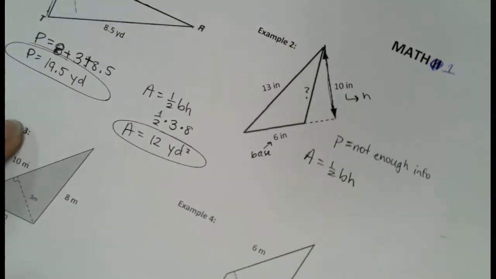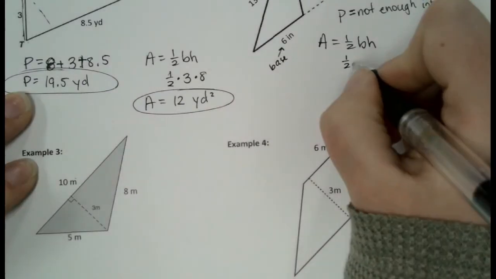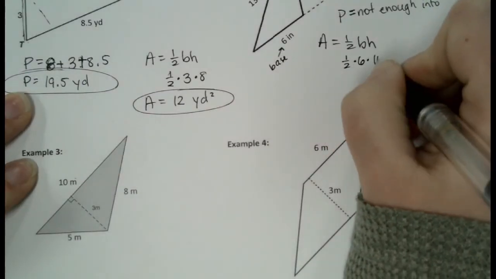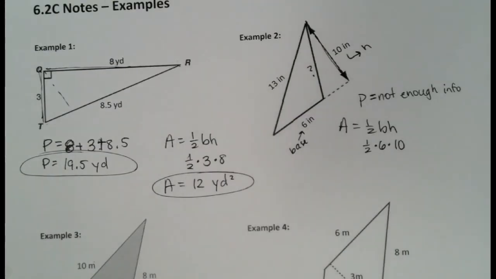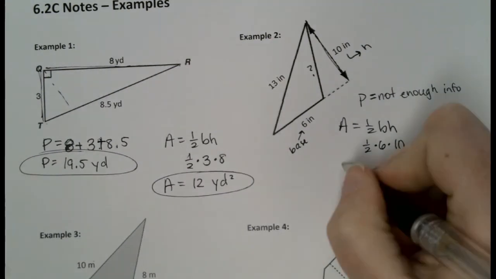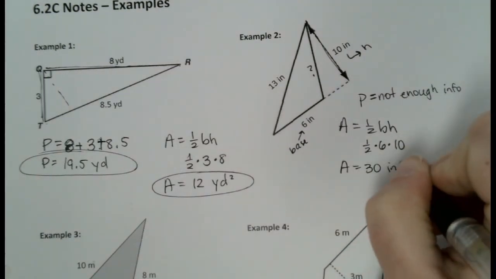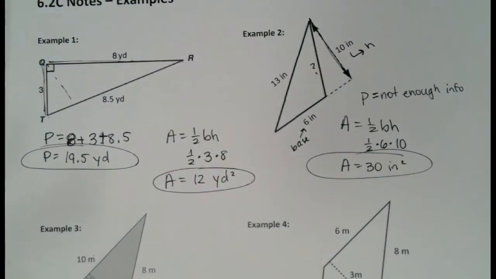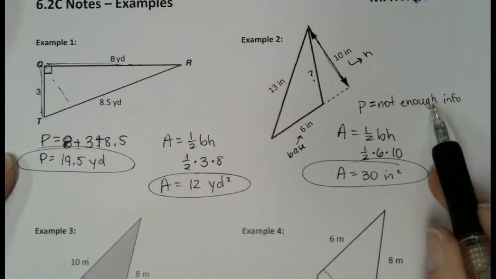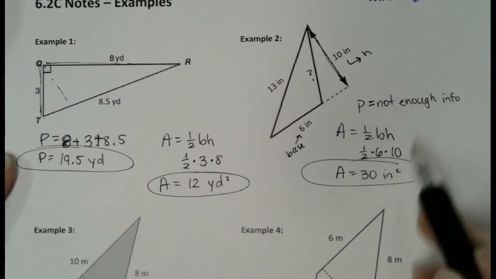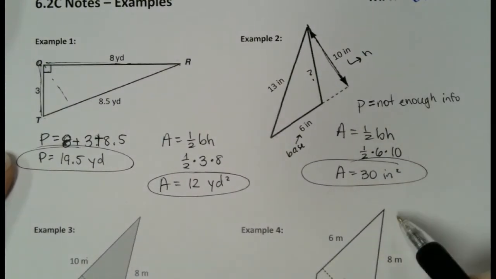Okay, so I'm going to do 1/2 times a base of 6 times a height of 10. Those are the only things that are going to work with what we've been given. 6 is my base, 10 is my height. If I type that in the calculator, it should give you 30. Good. So it is interesting. Sometimes you can find your area even if you couldn't find your perimeter. It also could work the other way. Sometimes you might find your perimeter and not be able to find your area.